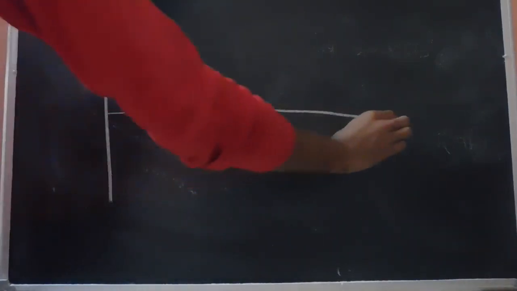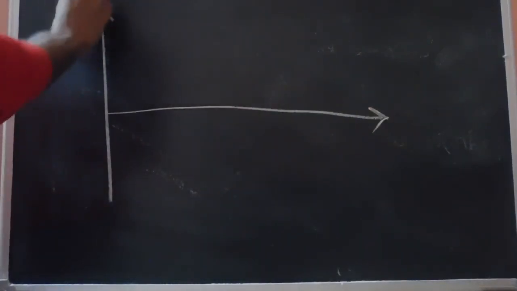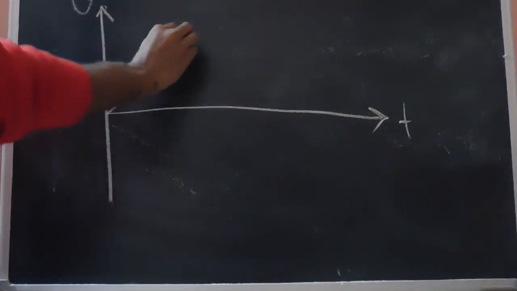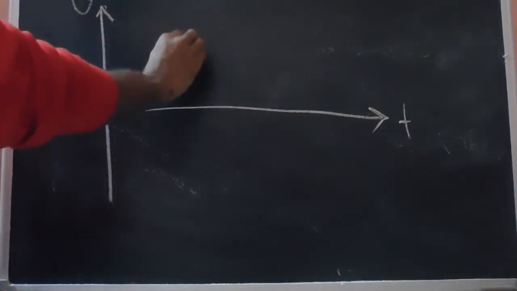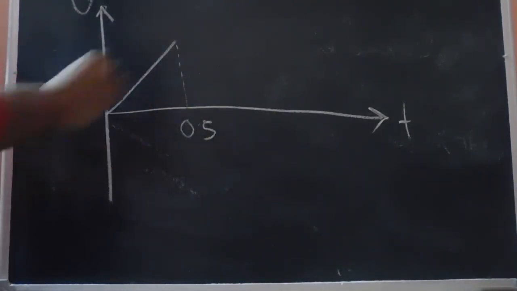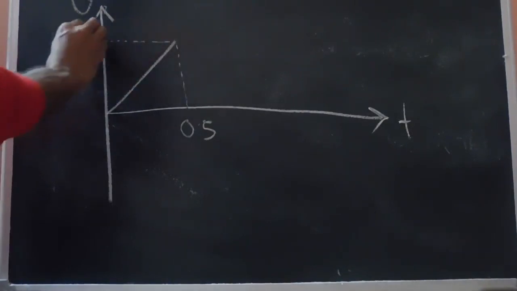So the VT curve is given something like this. This is the VT curve. This is a straight line up to t equals 0.5, and this is 3.